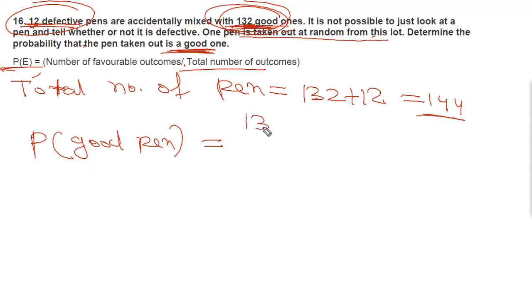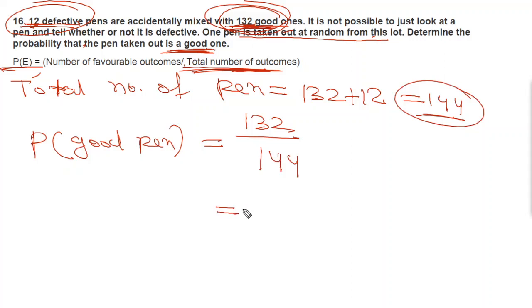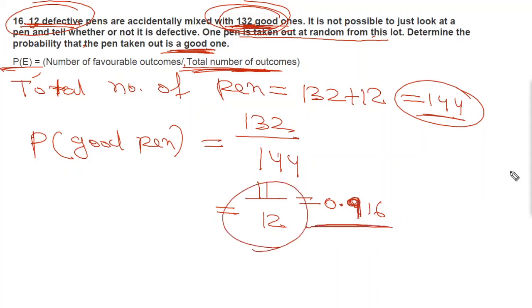So you can write 132 divided by total number of outcomes, which is 144. We can cancel it. It will be 11 by 12, which is 0.916. So probability of a good pen is 0.916 or 11 by 12. Now we'll move to next one.